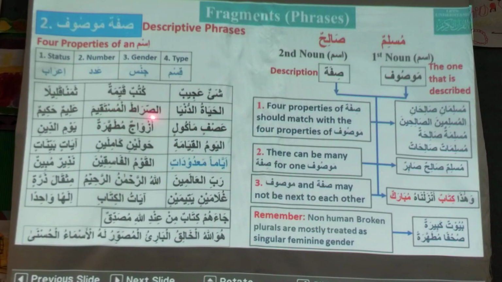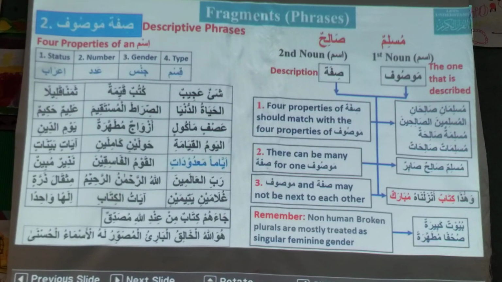Good. As-siratul mustaqima. It is sifa mawsuf, because there is al in both of them and it is the same irab. Mustaqima, both are mansoob. And the number is the same. Sirat is singular. Type is common, proper. And gender is masculine.